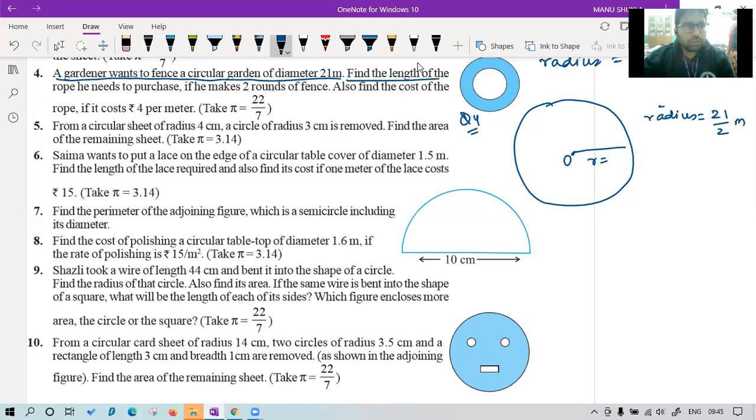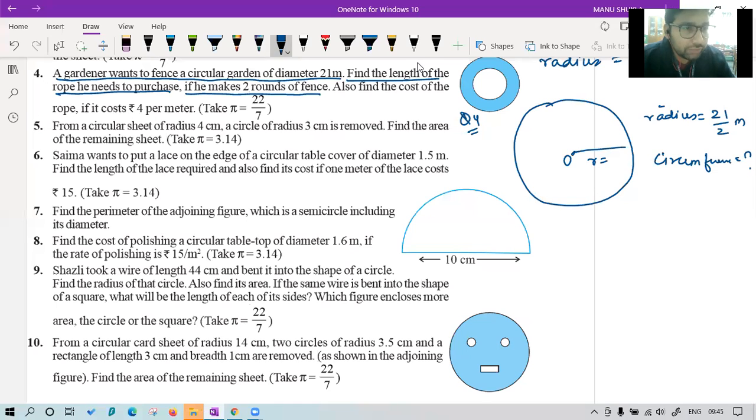Find the length of the rope he needs to purchase. So class, he wants to fence it. If you are going to find a rope to fence the garden, what are you actually finding? Where will you put the rope? Inside the park or outside? It is on the boundary, therefore it is the circumference. We have to find the circumference. Now they are saying, if he makes 2 rounds of fence, find the cost of rope.